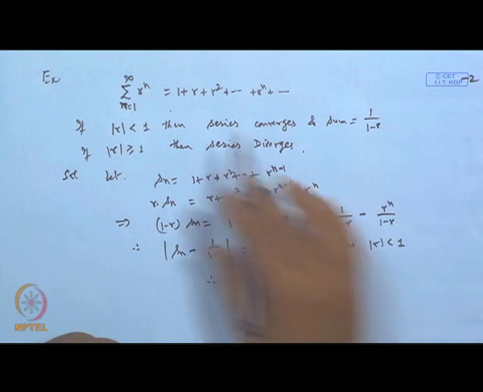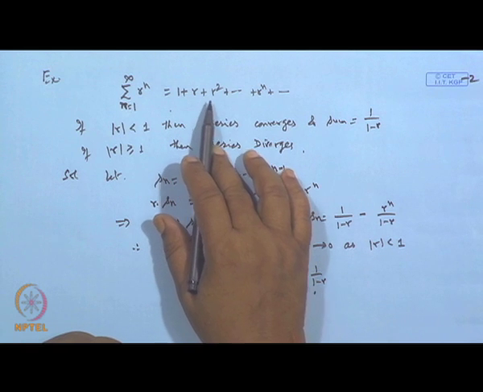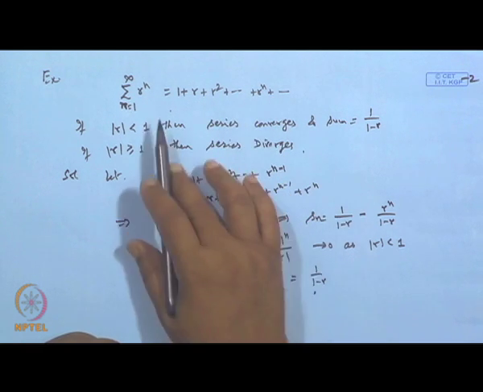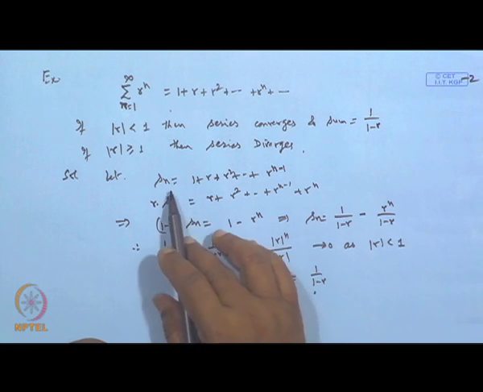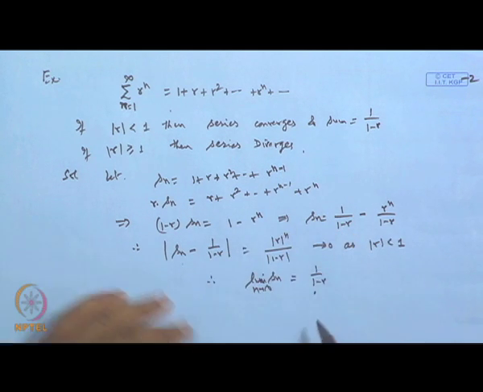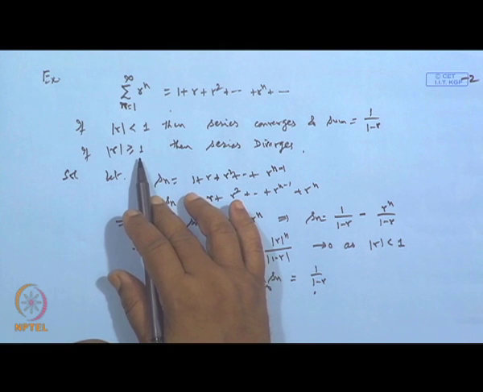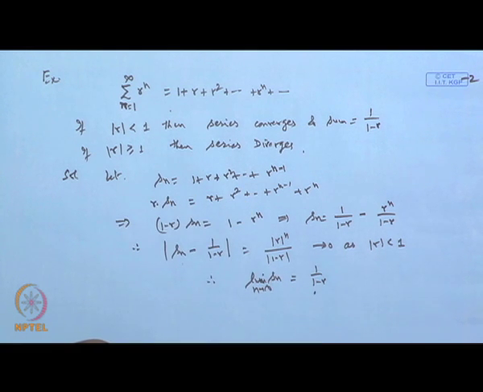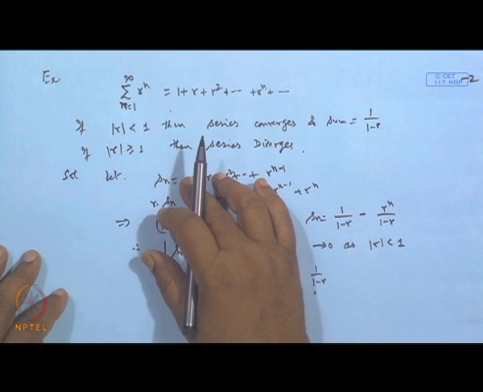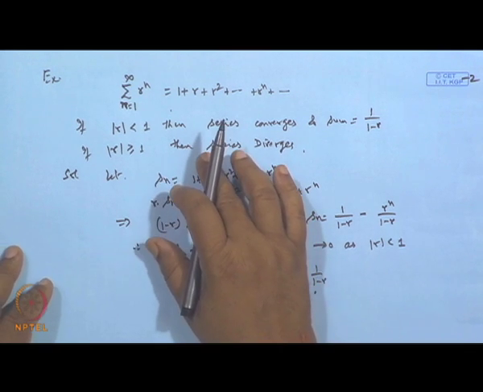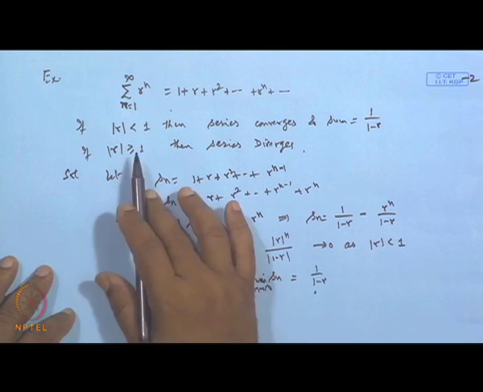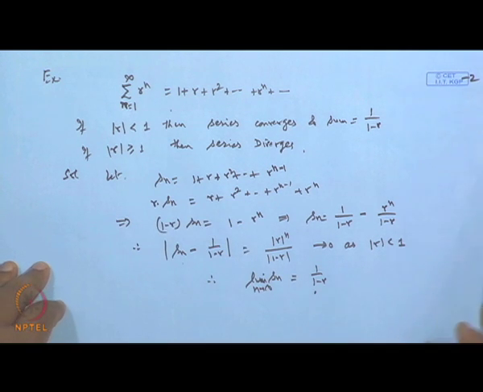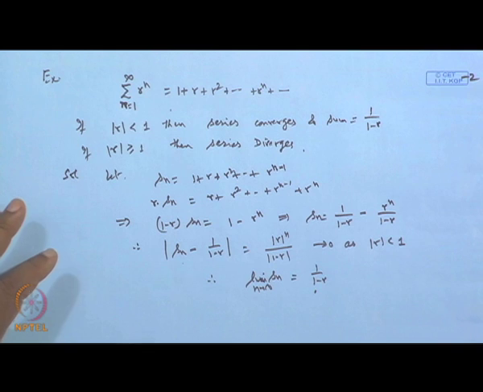For r equal to 1, obviously the terms are 1 plus 1 and so on, so up to S n will be n. So when n is infinity, limit S n tends to infinity, so it will diverge. For r greater than 1, we will see in due course that it also diverges. In fact, the limit will not exist and it will go to infinity. So that we will come to, and obviously we can find the sum. Clear? This is a very interesting one.